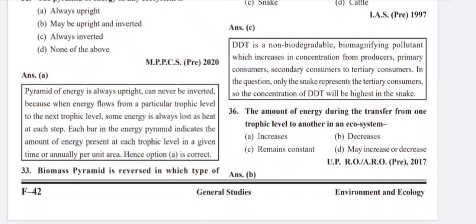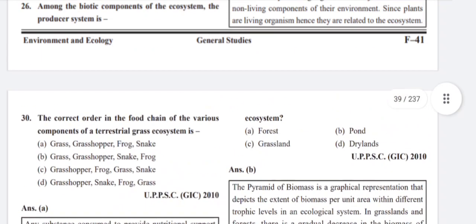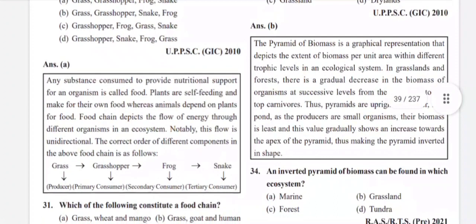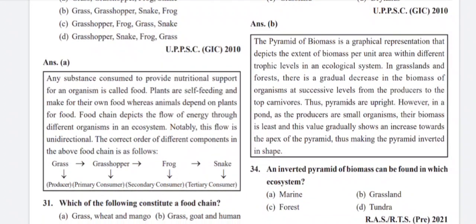Biomass pyramid is reversed in which type of ecosystem? Pond. The pyramid of biomass is a graphical representation that depicts the extent of biomass per unit area within different trophic levels in an ecological system.